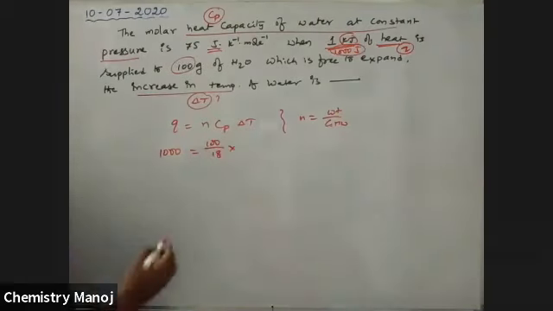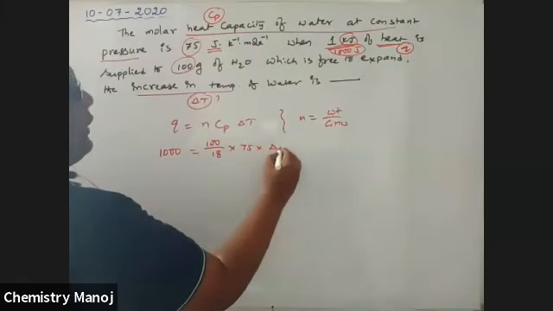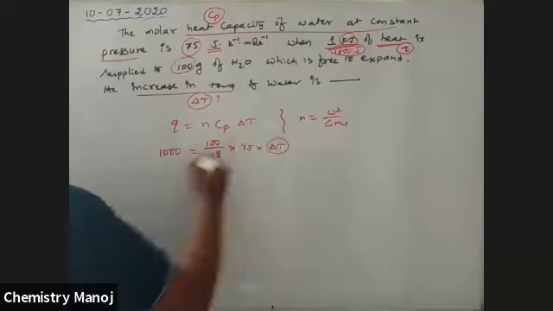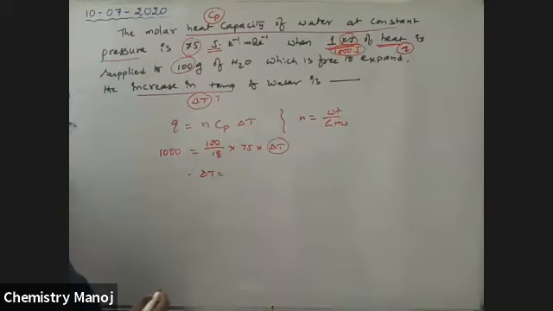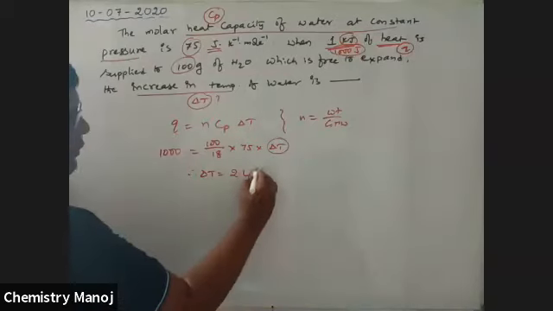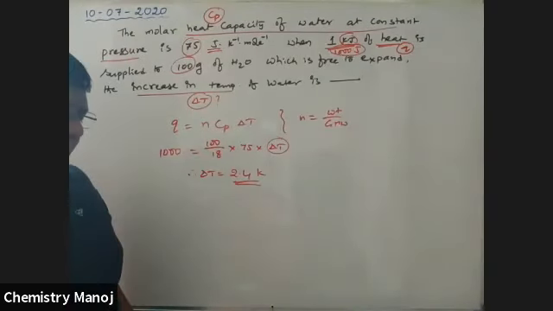Cp value is 75, into delta T. You want to calculate delta T. After final calculation, delta T is equal to 2.4 Kelvin. 2.4 is the answer. Okay, correct.